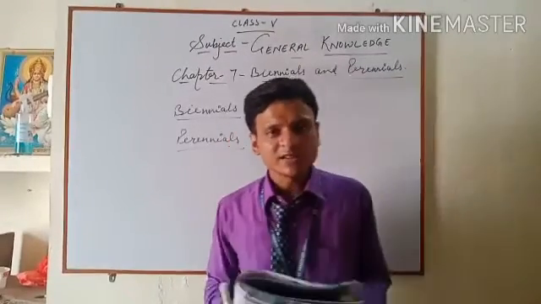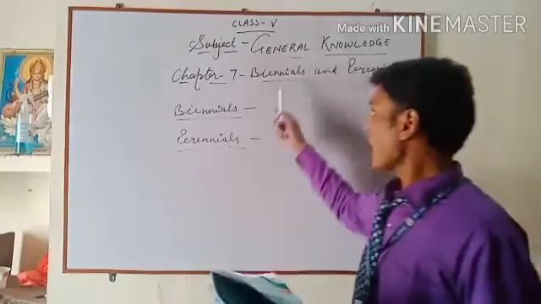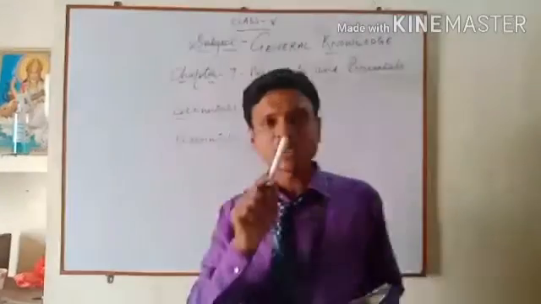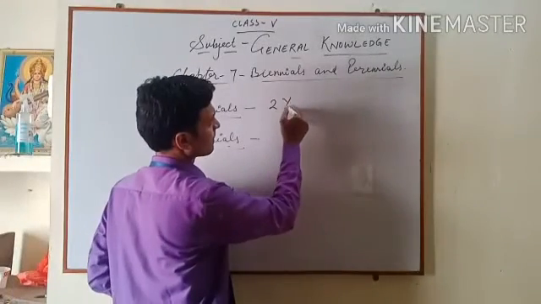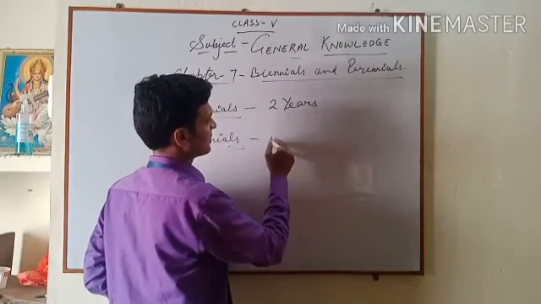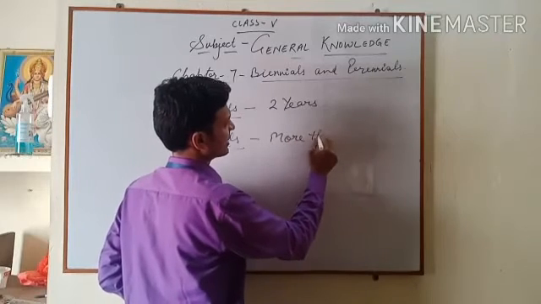Yes. Now we will study chapter number 7. The chapter name is biennials and perennials. First of all, we should understand about these two words. Biennial means 2 years, and perennial means more than 2 years.